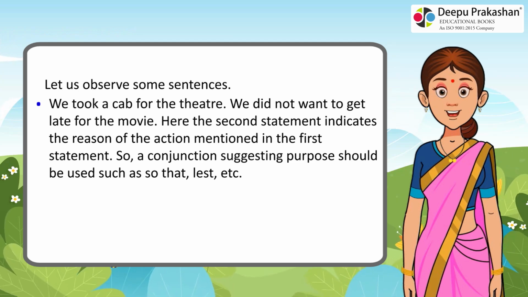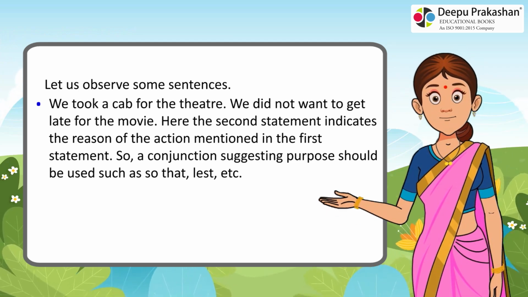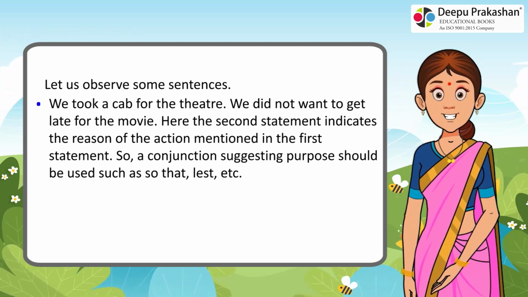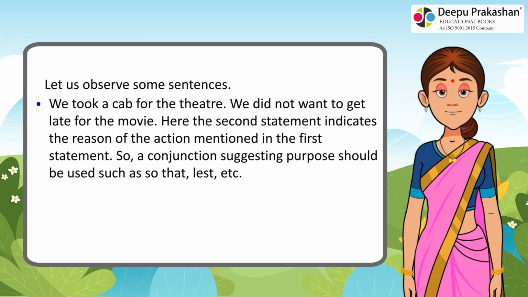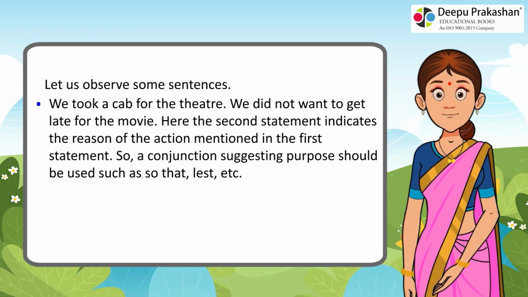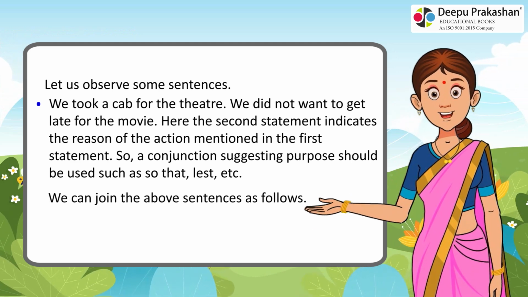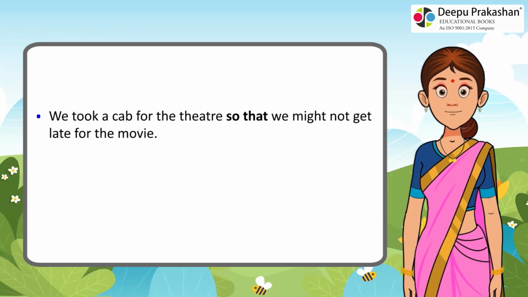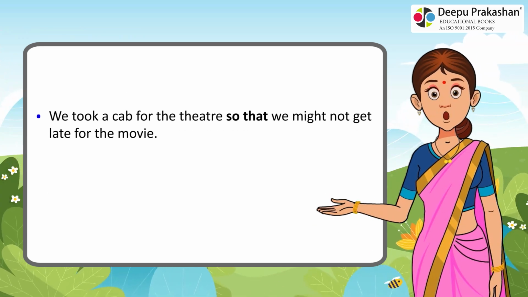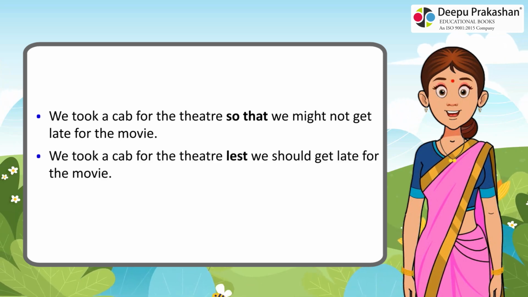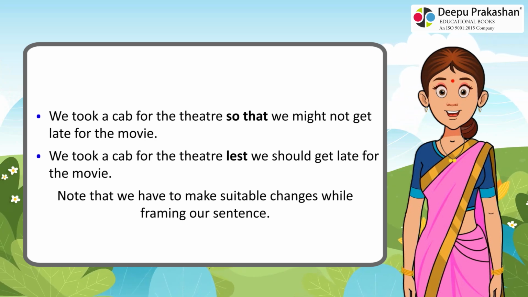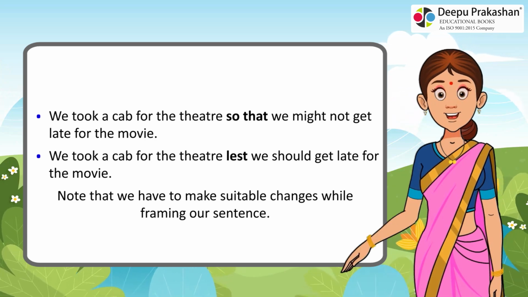We took a cab for the theatre. We did not want to get late for the movie. Here the second statement indicates the reason for the action mentioned in the first statement, so a conjunction suggesting purpose should be used, such as so that, lest, etc. We can join the above sentences as follows. We took a cab for the theatre so that we might not get late for the movie. We took a cab for the theatre lest we should get late for the movie. Note that we have to make suitable changes while framing our sentence.